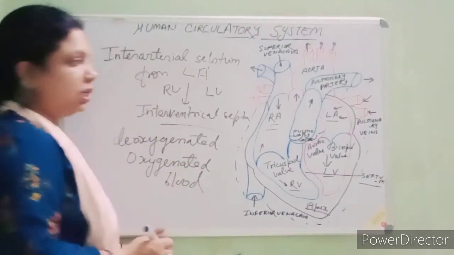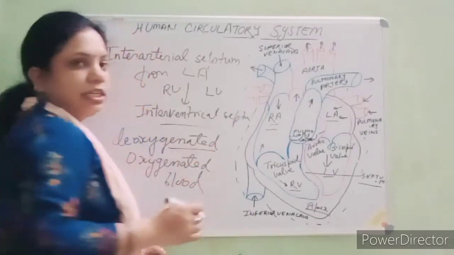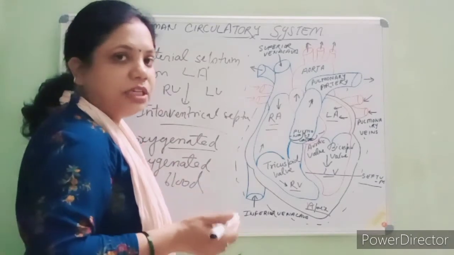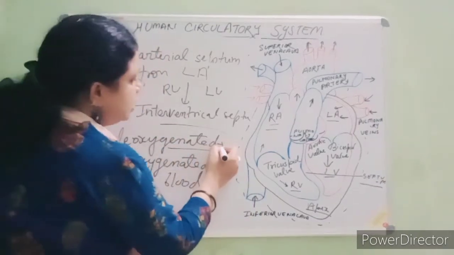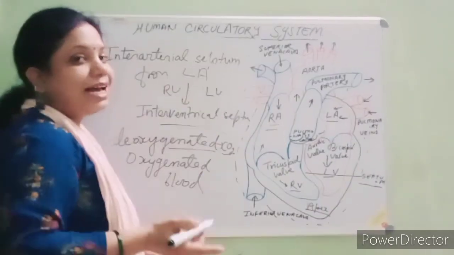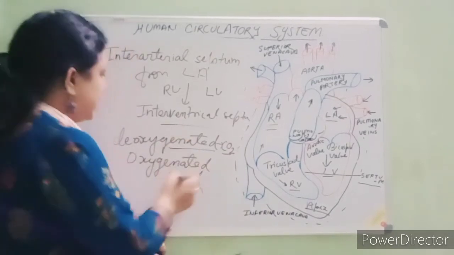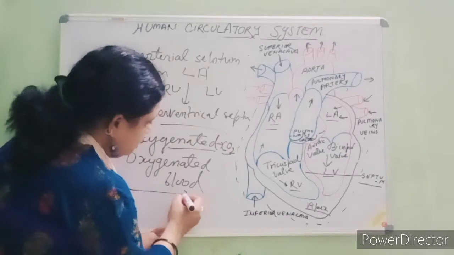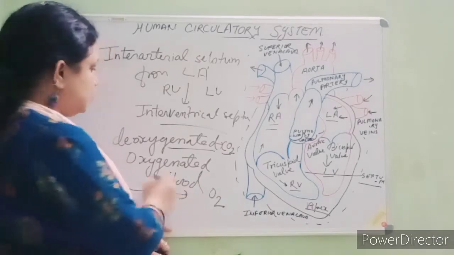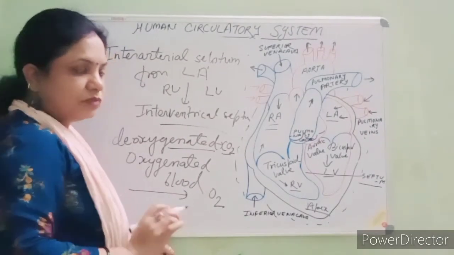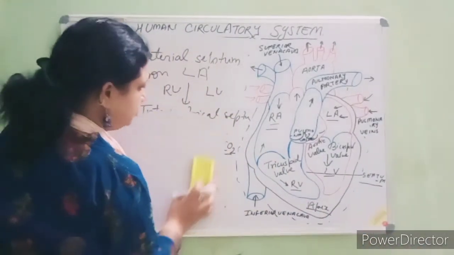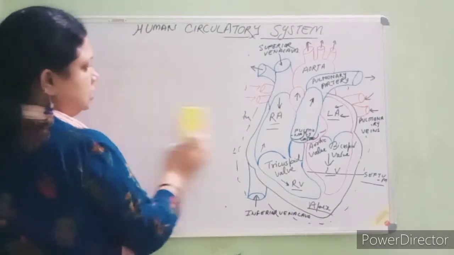Clear students? Okay. Now what is the meaning of deoxygenated blood? Students, deoxygenated blood means blood where CO2 is present. If the blood carries CO2, it is known as deoxygenated blood, and oxygenated blood is blood with the presence of oxygen. Clear? If blood carries oxygen, it is known as oxygenated blood. Right? Now, here students, let's see how the blood flows.